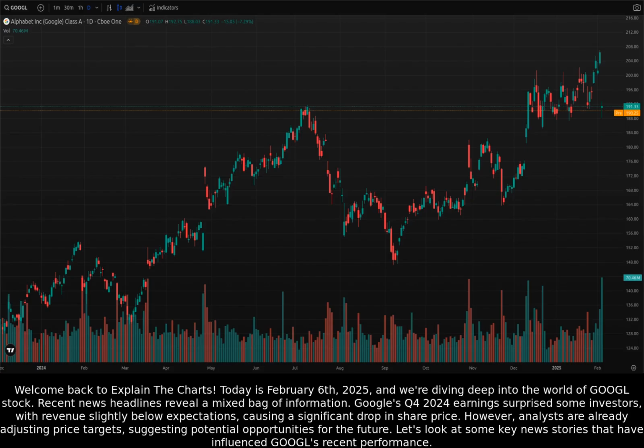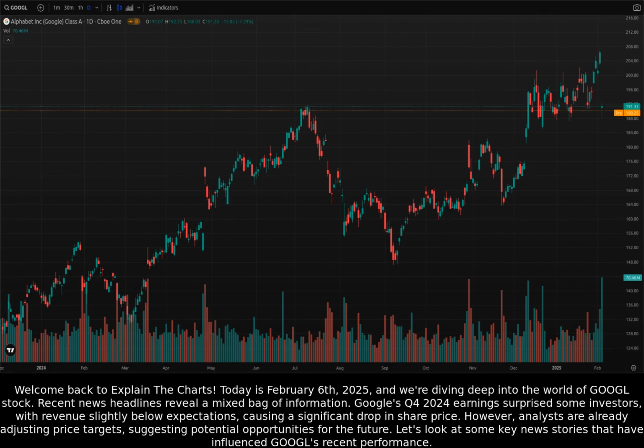Today is February 6th, 2025, and we're diving deep into the world of Google stock. Recent news headlines reveal a mixed bag of information. Google's Q4 2024 earnings surprised some investors, with revenue slightly below expectations, causing a significant drop in share price. However, analysts are already adjusting price targets, suggesting potential opportunities for the future.